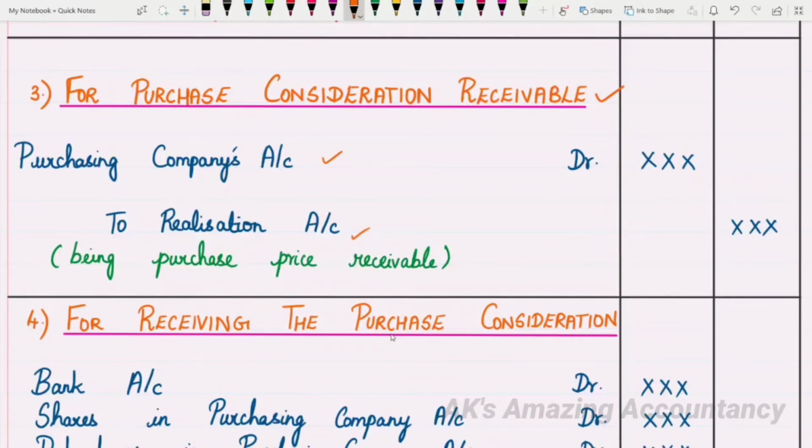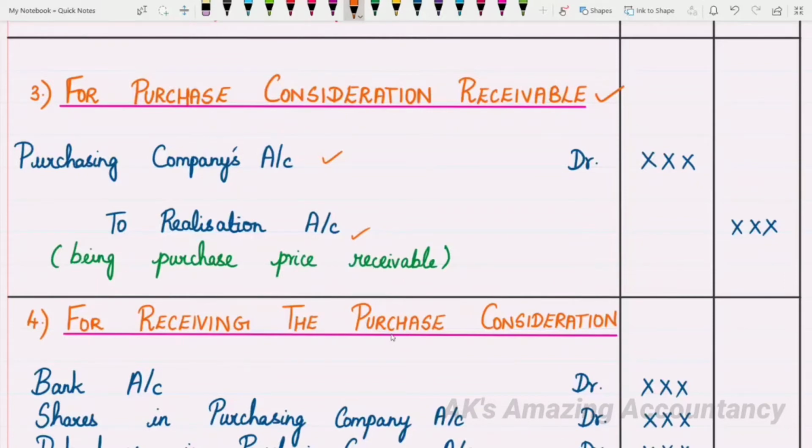For purchase consideration receivable, what do you mean by purchase consideration receivable? It is due, it is not yet received. So for purchase consideration receivable, the entry is purchasing company's account debit to realization account. You'll be writing the narration as being purchase price receivable.